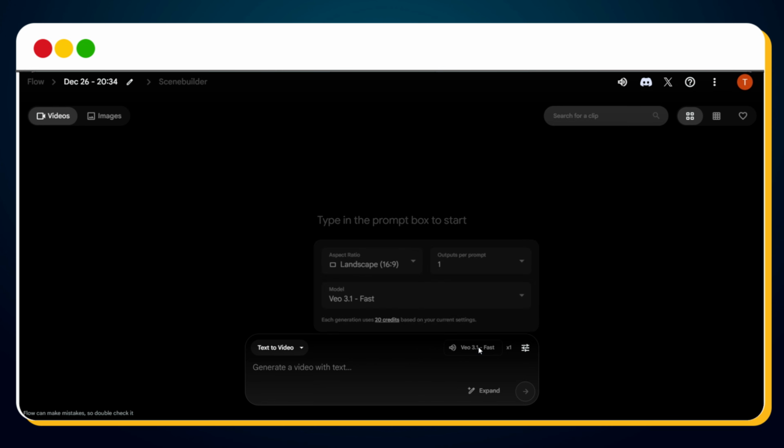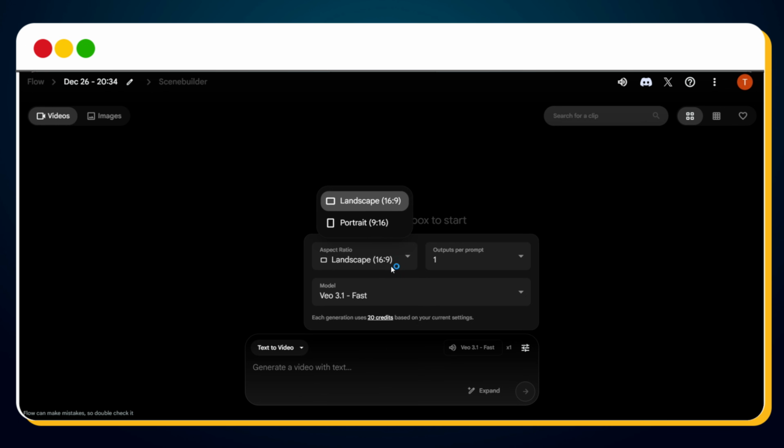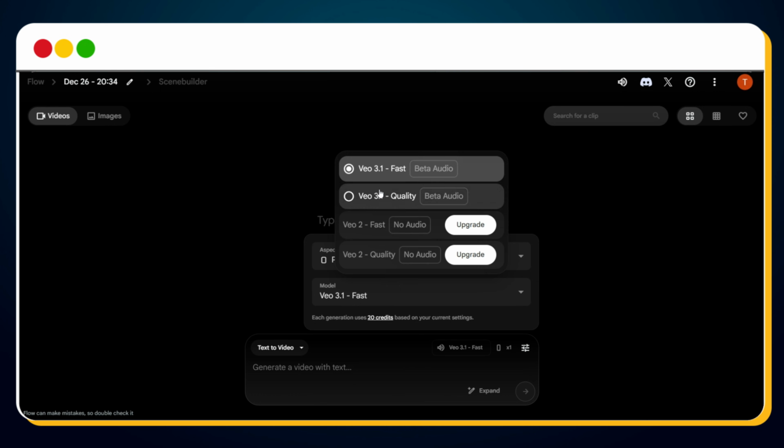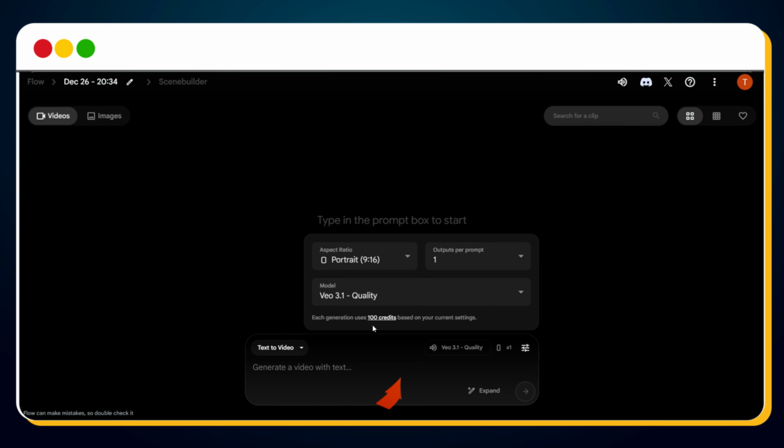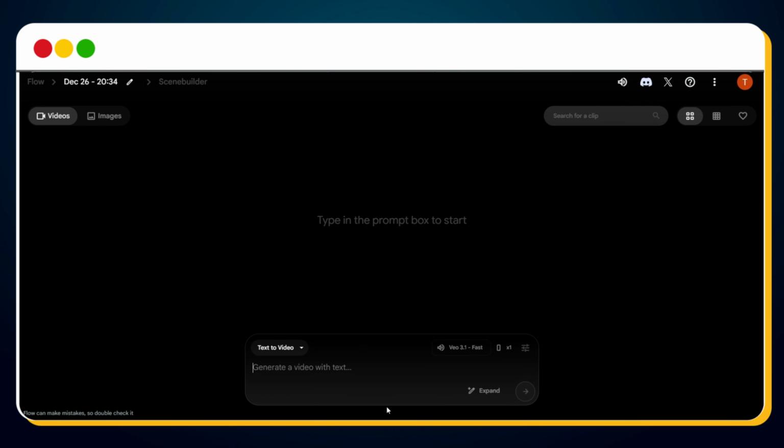Then select the portrait aspect ratio, because we're creating a vertical short video. Make sure number of outputs is set to 1, VO 3.1 fast model is selected. This model uses only 20 credits per video. If you choose VO 3.1 quality, it will consume 100 credits per video. So I recommend sticking with VO 3.1 fast to save credits.